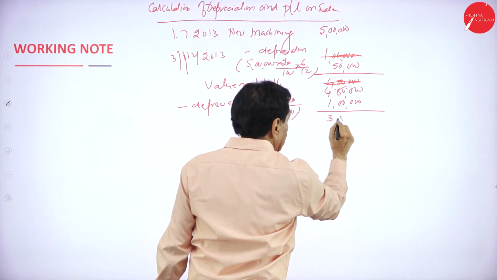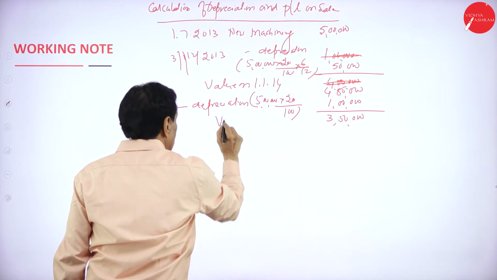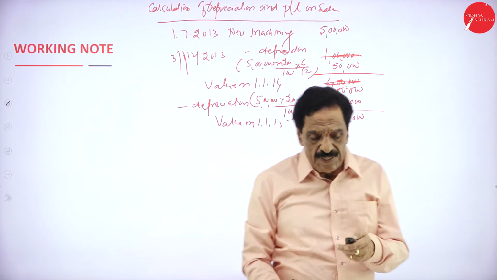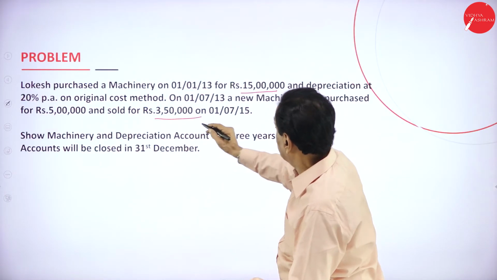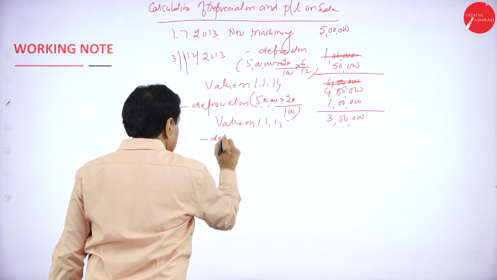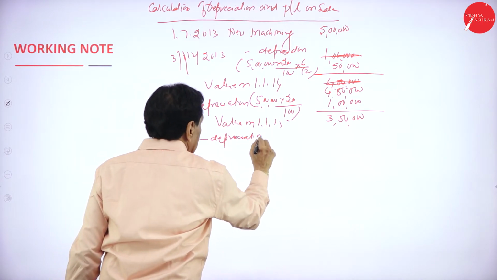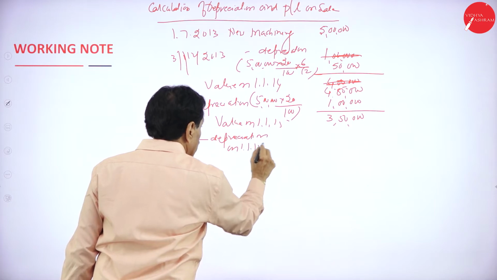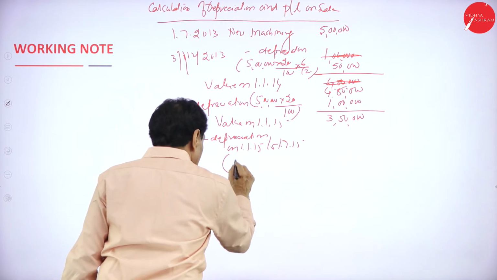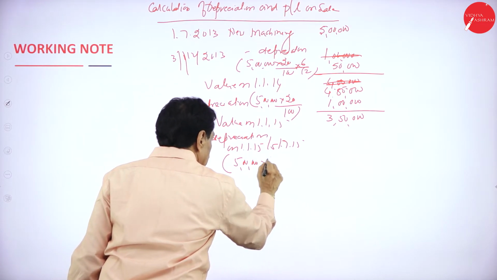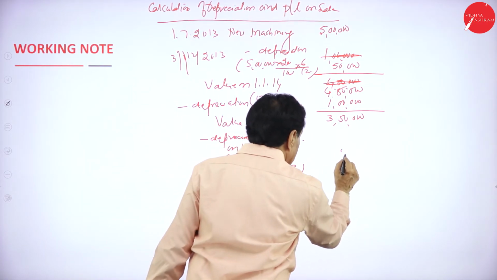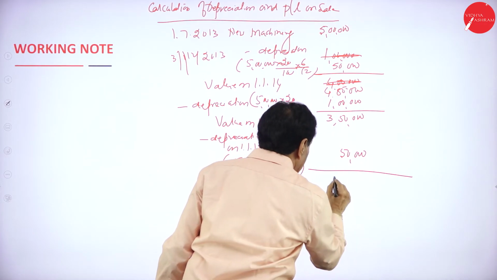It becomes 3 lakh 50,000, value on 1/1/2015. This year it has been sold on 1/7/2015. Minus depreciation from 1/1/2015 to 1/7/2015, how many months? 6 months. 5 lakh original cost into 20 by 100 into 6 by 12, it works out to 50,000. It becomes 3 lakh.